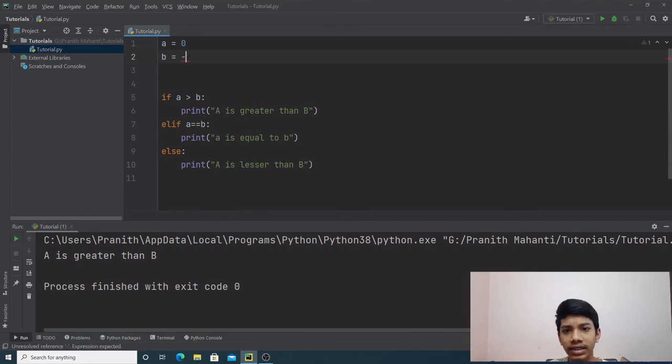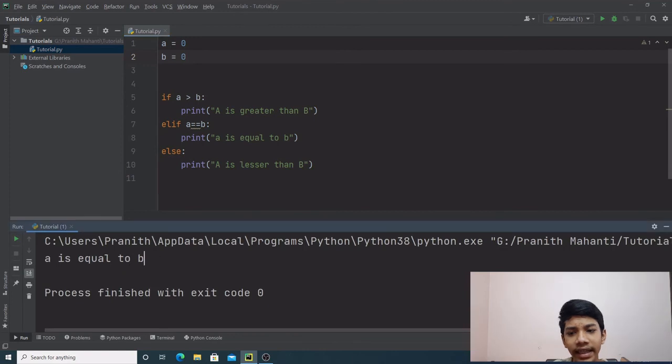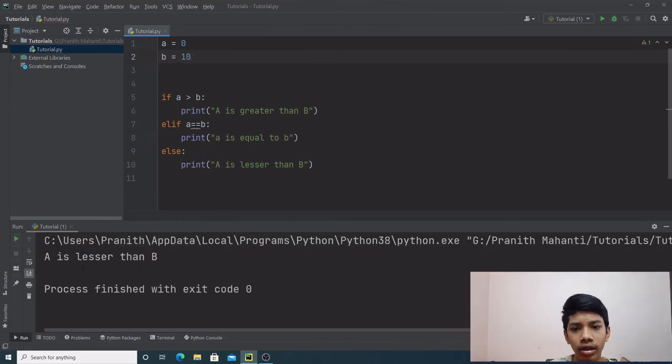And now if we change the value of b to 0 and run the program, we get a is equal to b. Now this works because the first condition is not true, so the interpreter comes over to the elif statement and checks its condition, and if it is true, then it prints out the line of code, and if it isn't true, it moves on to the else statement.